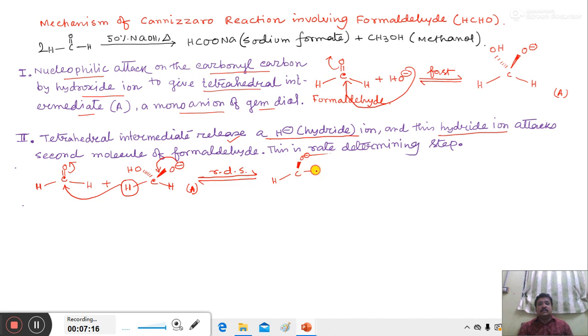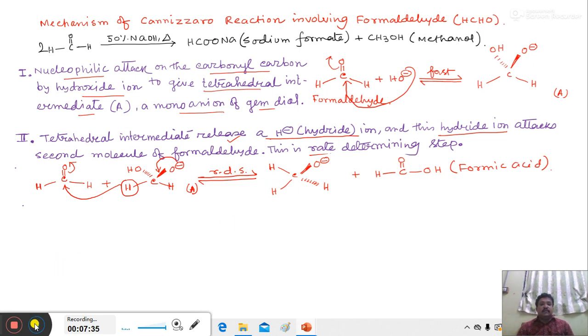methoxide ion H-CH-O minus, and one molecule of formic acid. The formation of the methoxide ion and formic acid is the rate determining step, a very slow step.